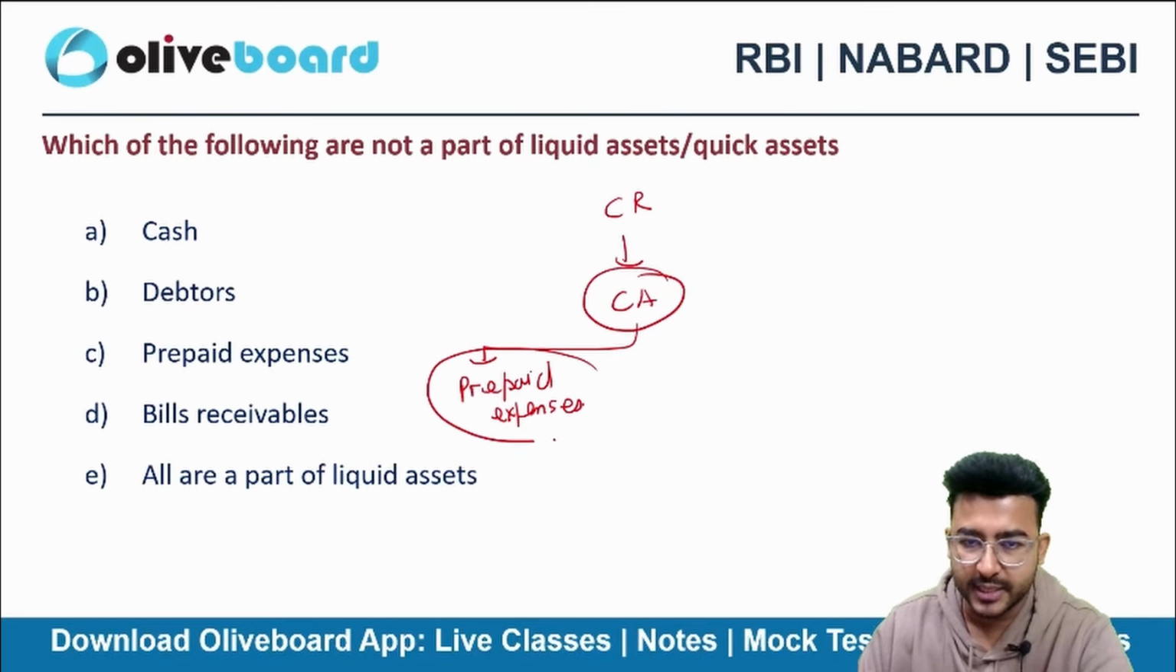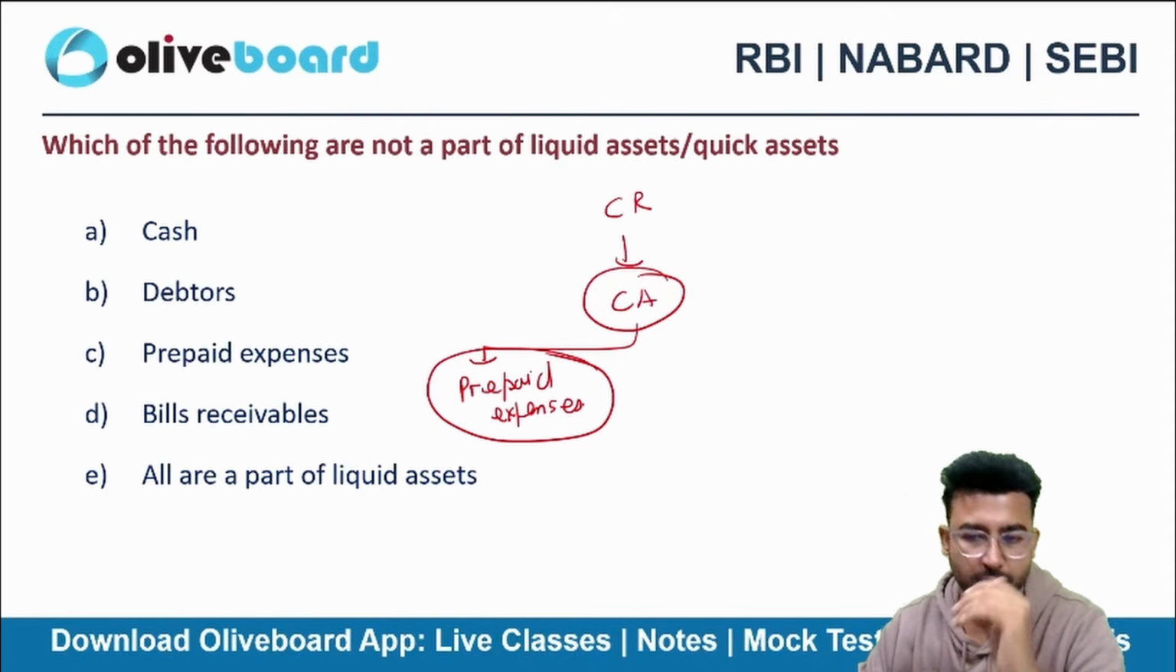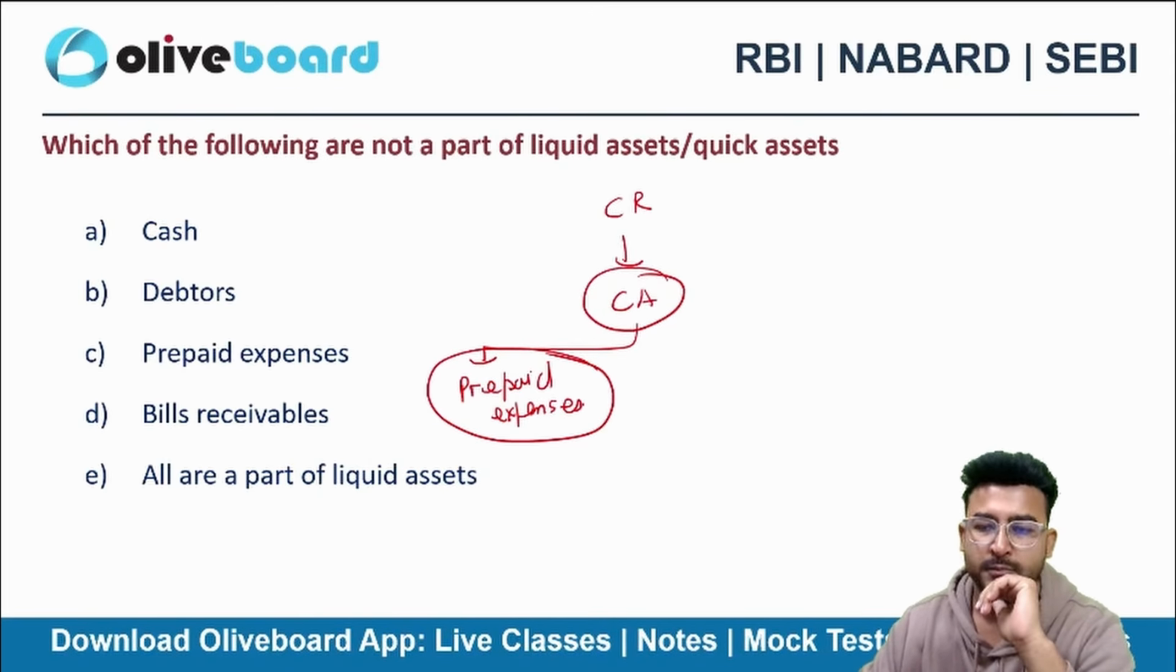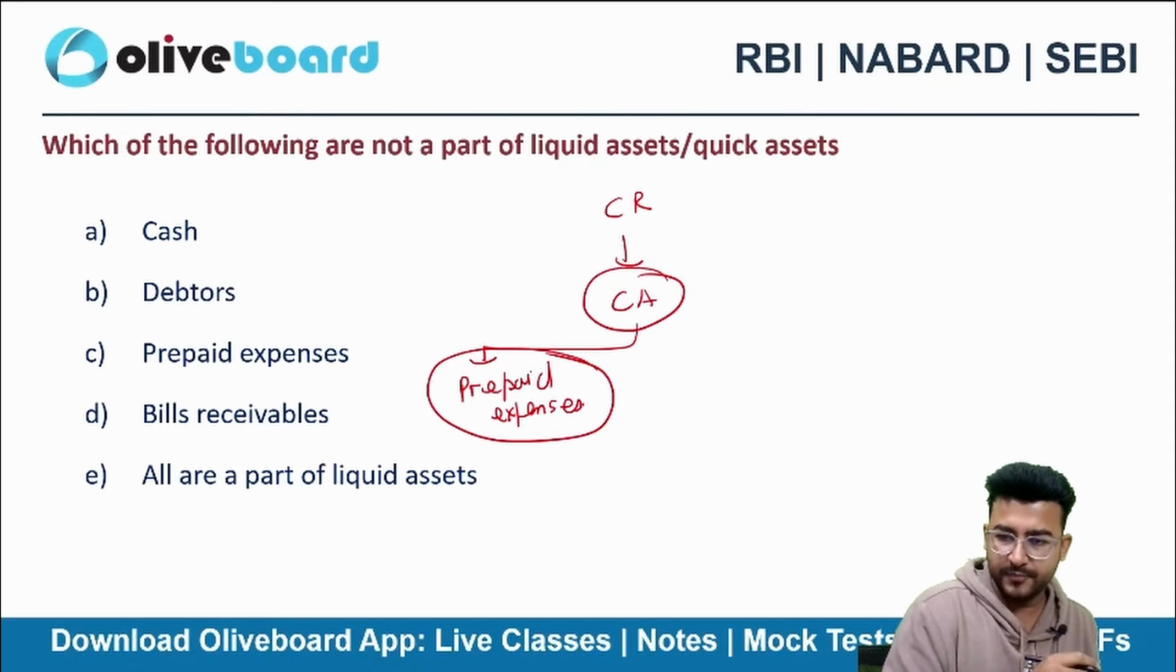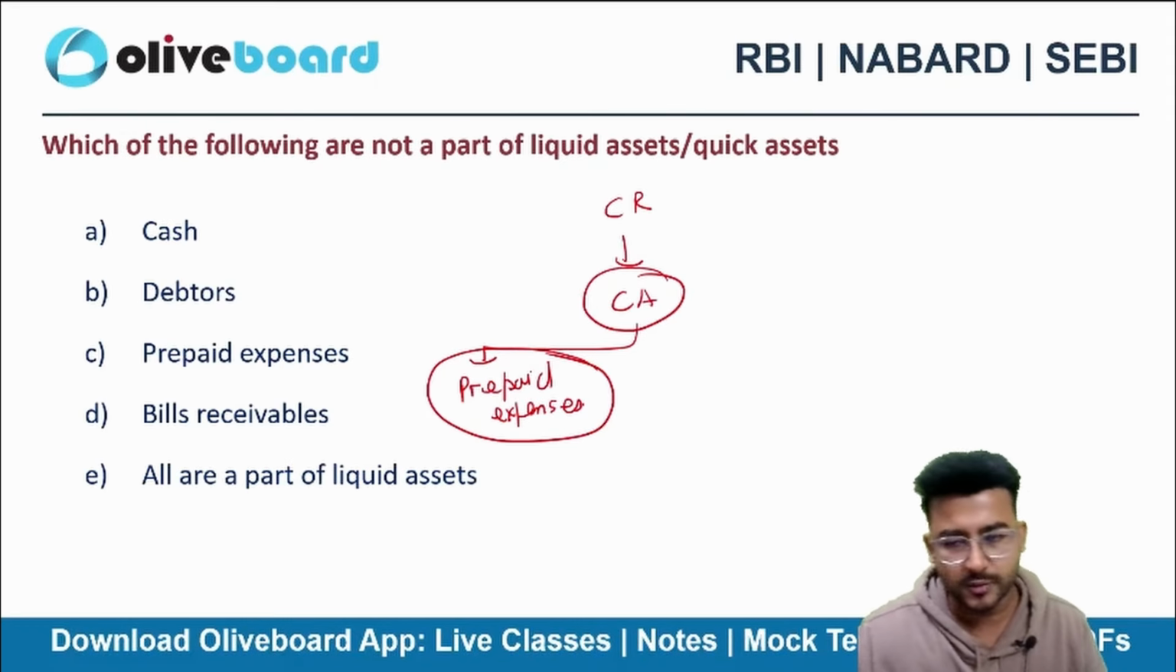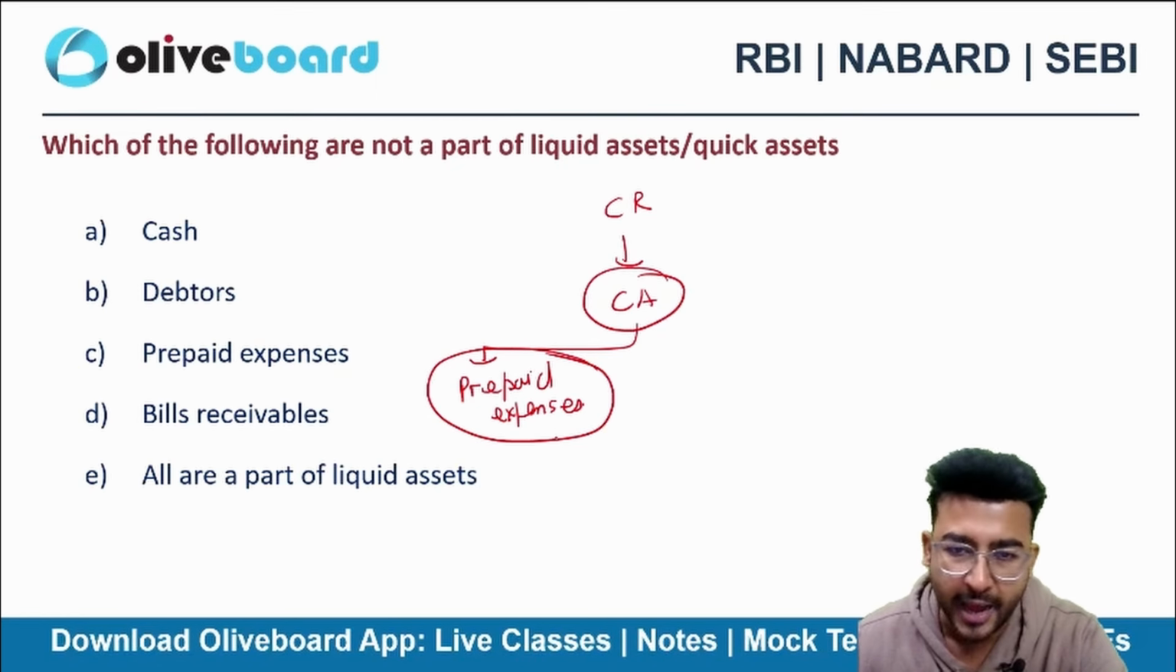Will I be considering prepaid expenses in this? Yes or no? I am calculating current ratio. So I have to calculate current asset. Do I have to take the prepaid expenses also in the current assets? Yes, I have to take.